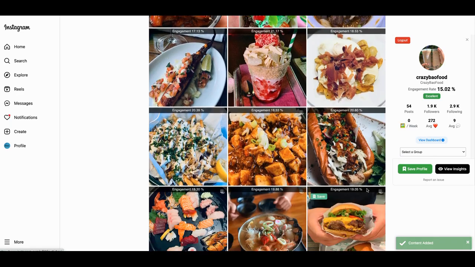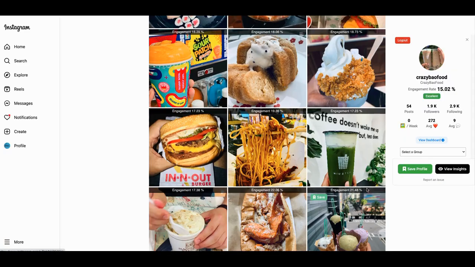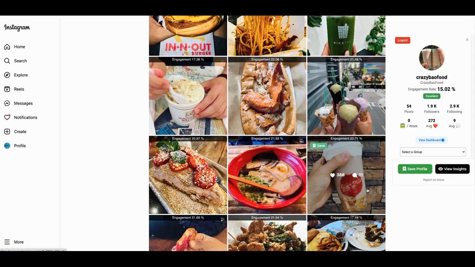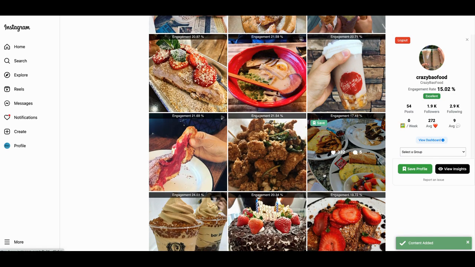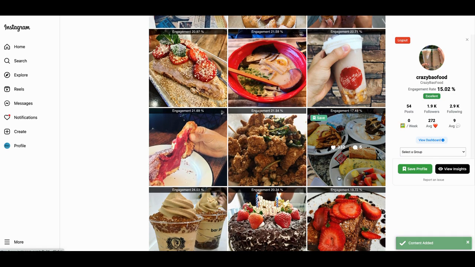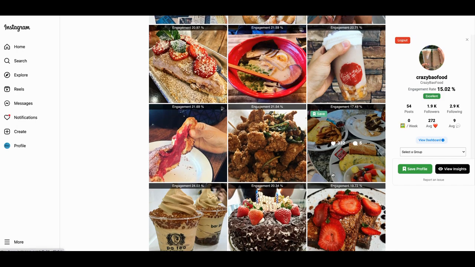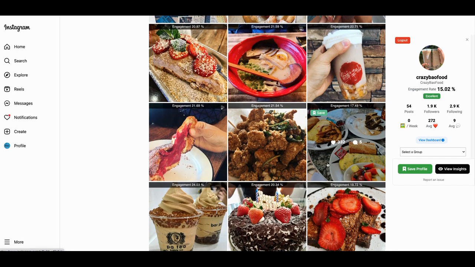But as you can see, their pictures are a lot better than the other photos that I've seen, but their engagement rate is crazy, right? We'll go save here. So these are the photos and or engagements that I want my potential client. Maybe it's a restaurant I'm working with as an agency, getting them traffic.